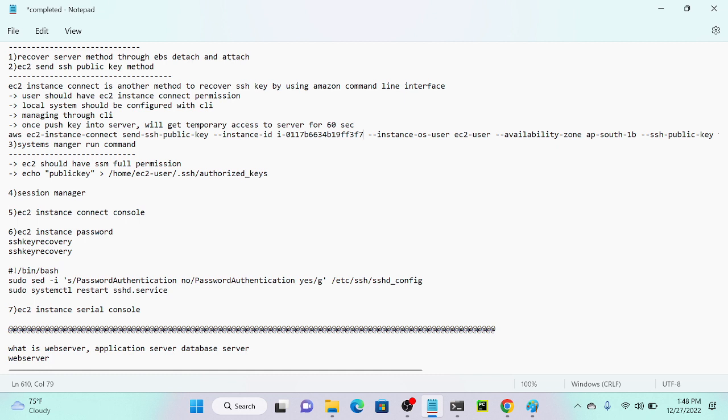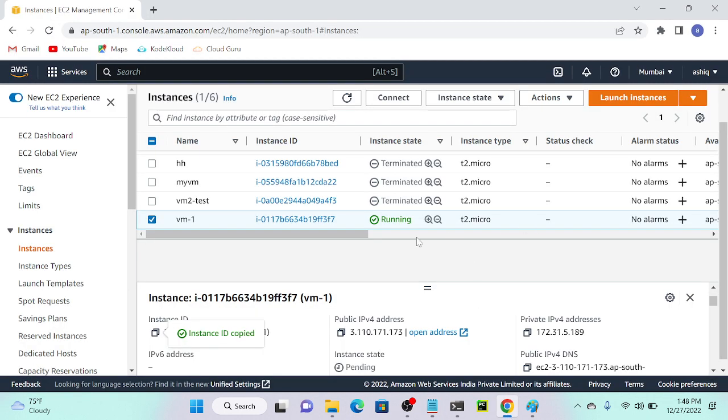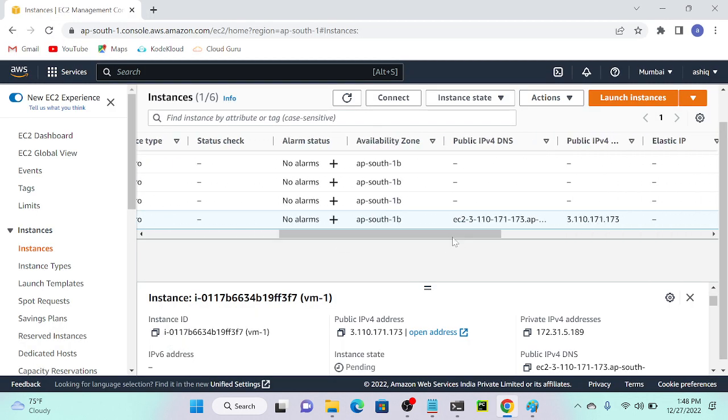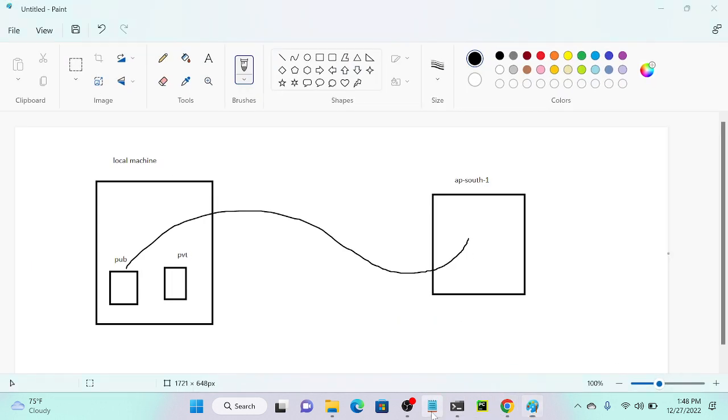So next what I have to do? Instance OS user, same user, right? So what about availability zone? So that we have to check, right? So I'll go to my virtual machine and wherever it's created. So what is the location? 1B, right? I will go with the same availability zone.